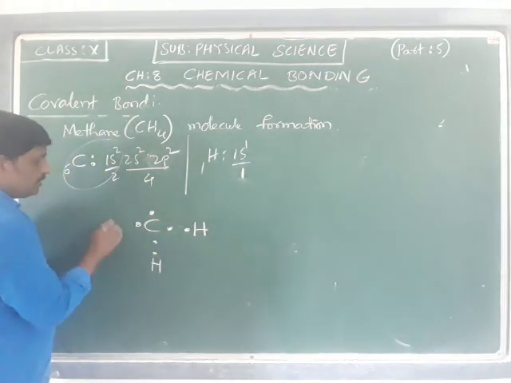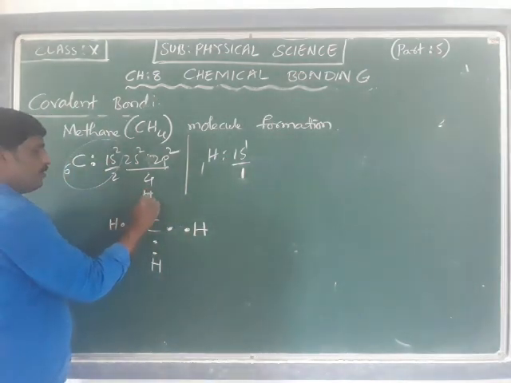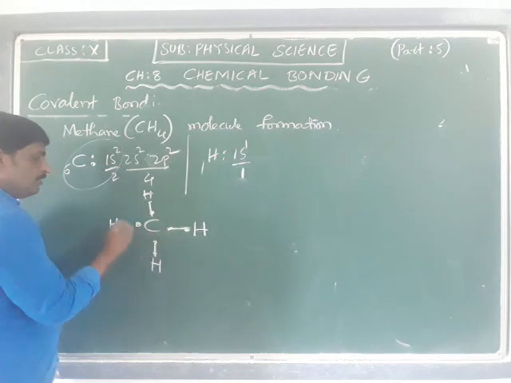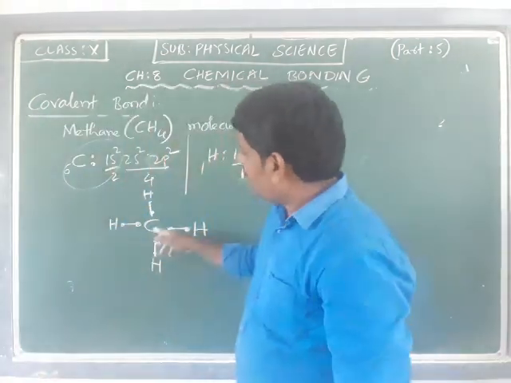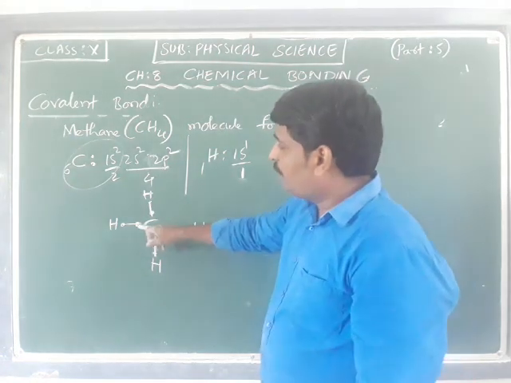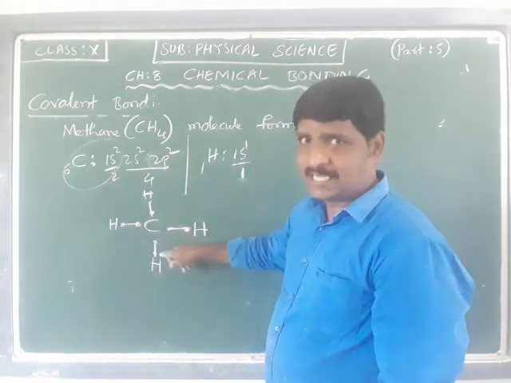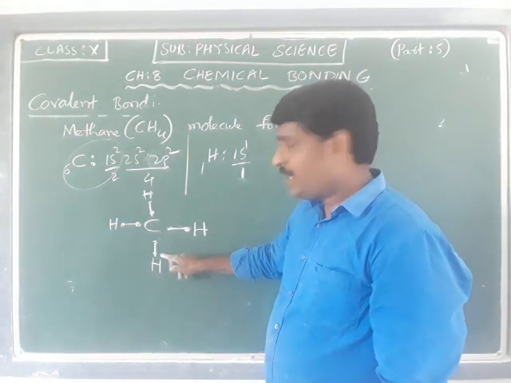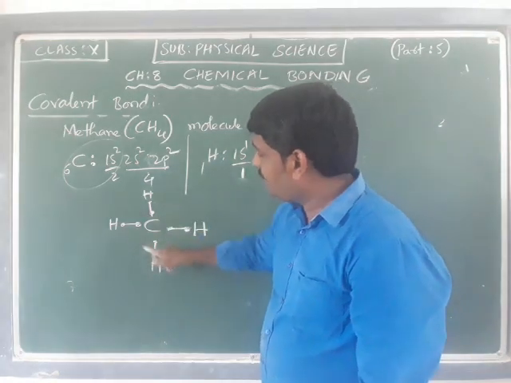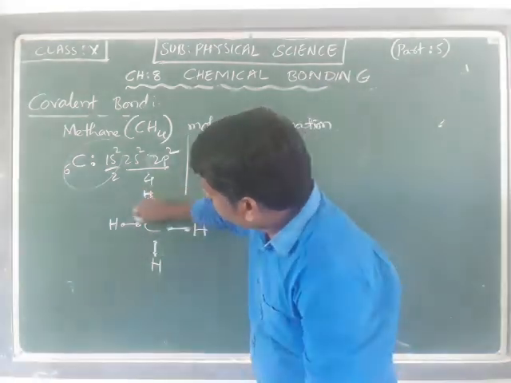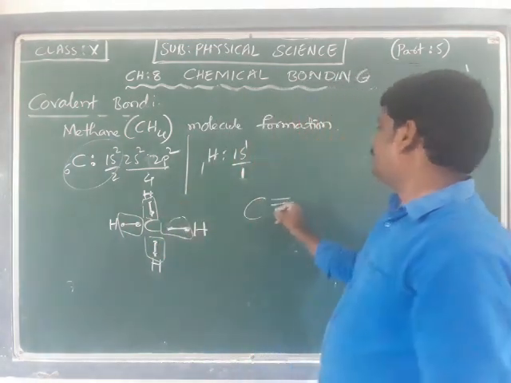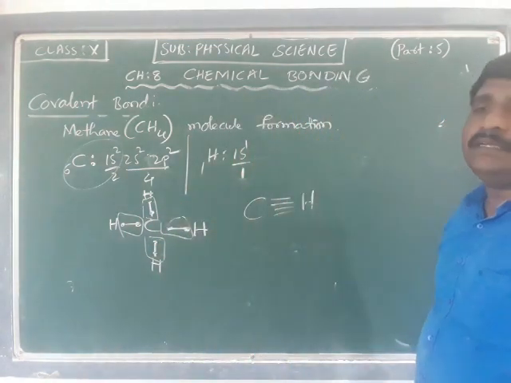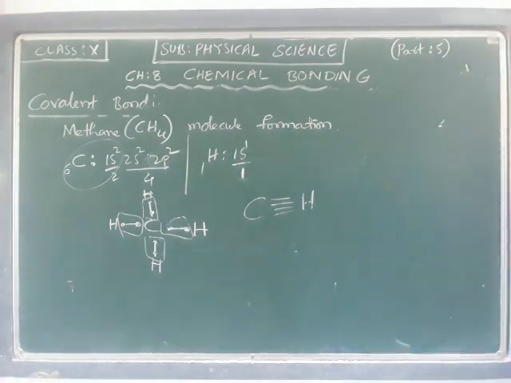Hydrogen, and hydrogen, where they are mutually going to share this electron, and the central atom is going to possess an octet, that is 1, 2, 3, 4 of that respective element, and 5, 6, 7, 8 where they are shared. So there exist 4 bonds. The carbon is going to form 4 bonds with hydrogen to form a methane molecule.